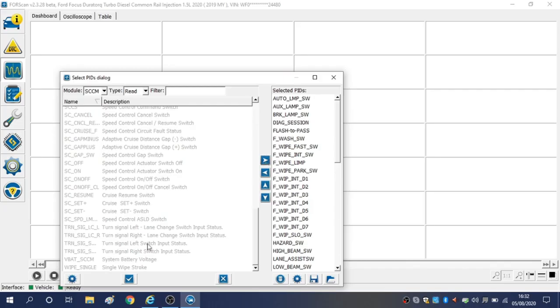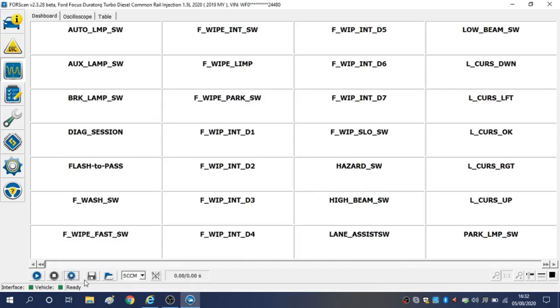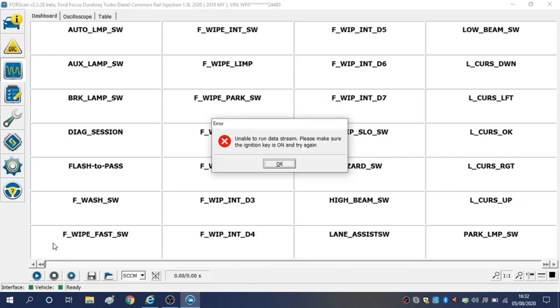So the engine's running currently, and as you can see, we can't even start the data reading, and we're unable to run the data stream. Make sure the ignition is on and try again, which obviously we have done. So that confirms we've got no communications with that module.